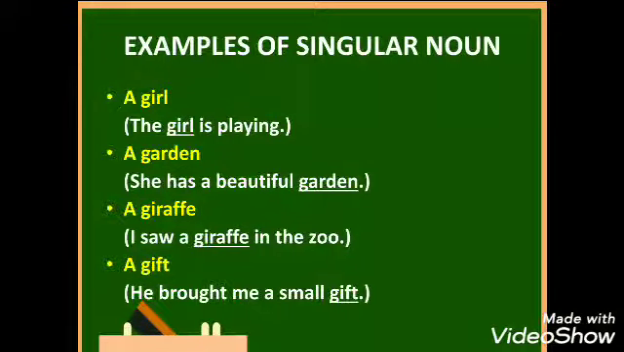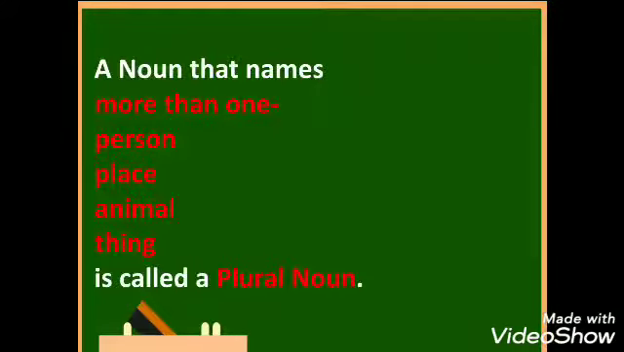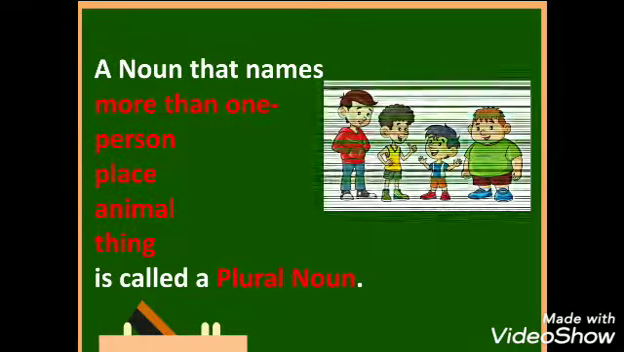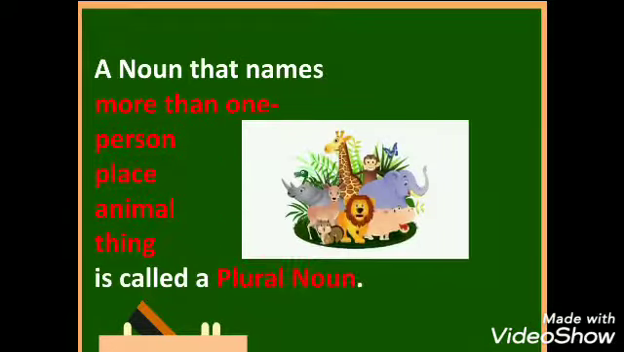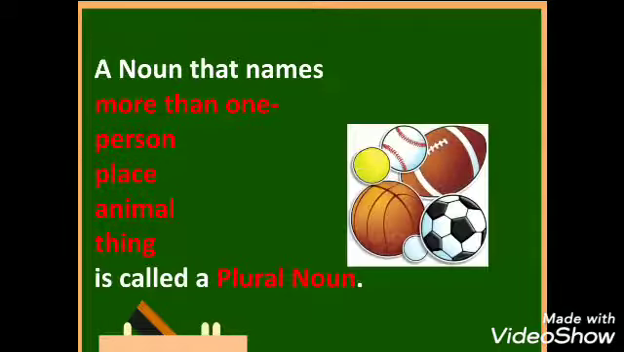So similarly, a noun that names more than one person, place, animal or thing is called a plural noun. So when we talk about more than one person, more than one place, that is, suppose we are talking about 2, 3, 4, 5 places or more than one animal, more than one thing, then we can call it a plural noun. For example, boys, villages, animals, balls.